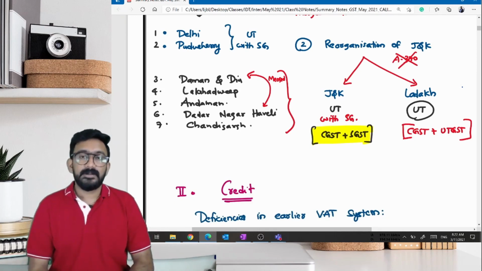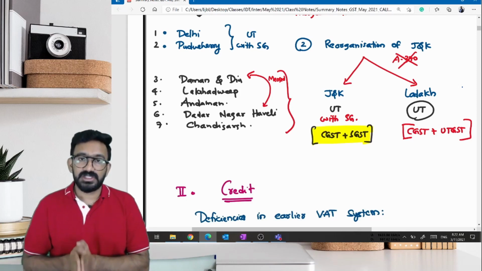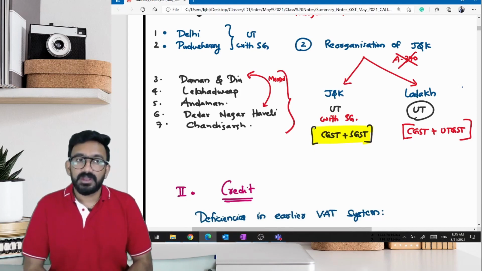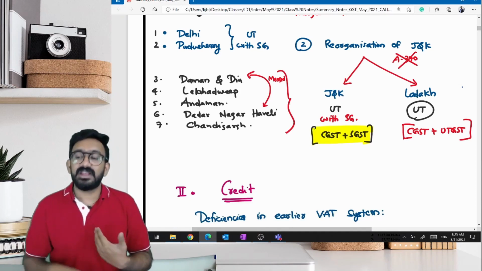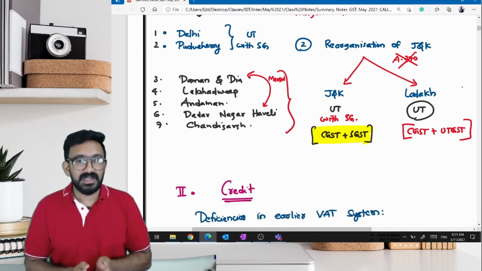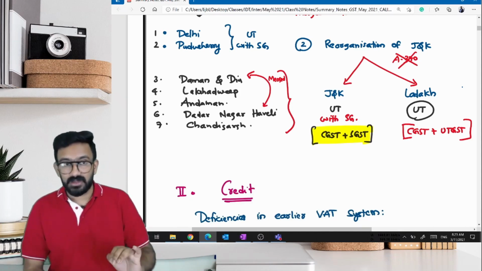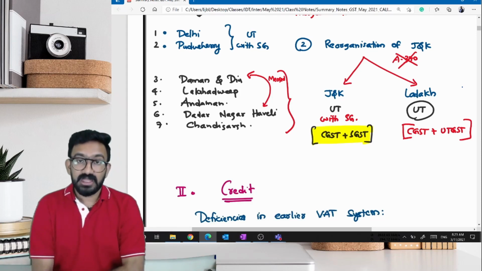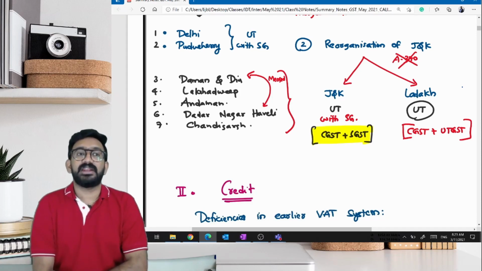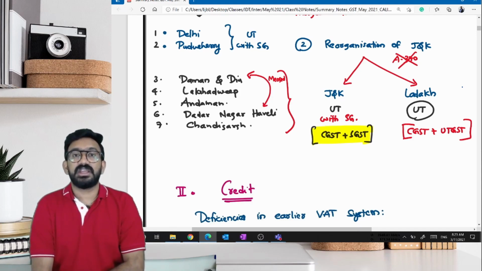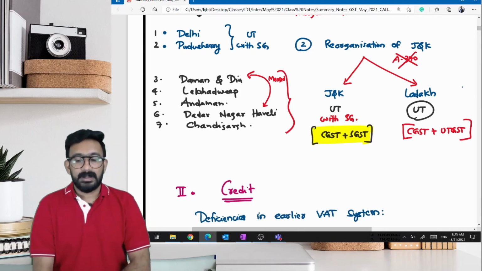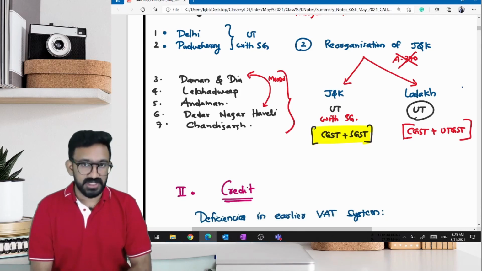In GST, earlier it had CGST and SGST. Even now it will have CGST and SGST, because Jammu and Kashmir still has a legislative assembly. They can pass an SGST act. But Ladakh was earlier part of Jammu and Kashmir and is now separated. So if you make an intra-state supply in Ladakh, instead of CGST and Jammu and Kashmir SGST as earlier, Ladakh Union Territory UTGST is now applicable.